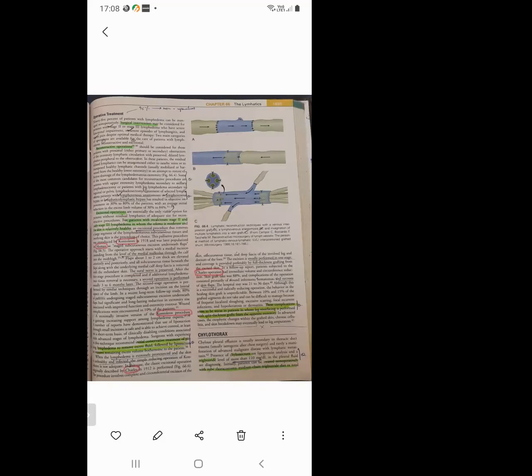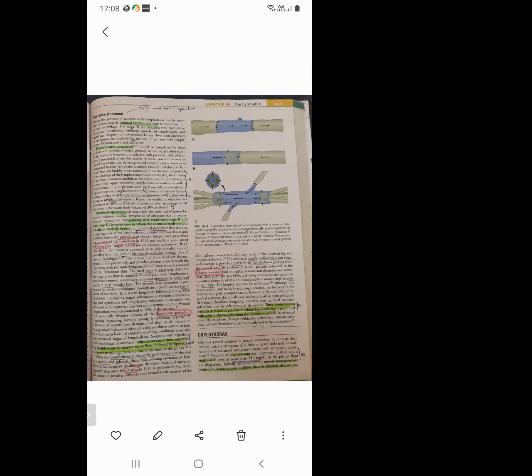Okay. So two main categories of operations are available for the care of the patient: one is the reconstructive method and the other is the excisional method. What is the reconstructive method? It should be considered for those patients with proximal obstruction of the extremity lymphatic circulation with preserved dilated lymphatics peripheral to the obstruction. We have to have some peripheral remaining lymphatics. Then only you go for reconstructive operations.